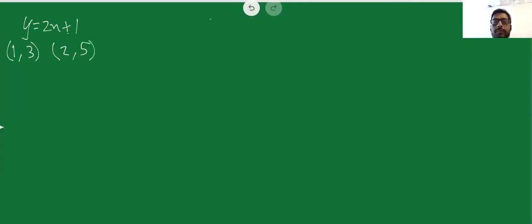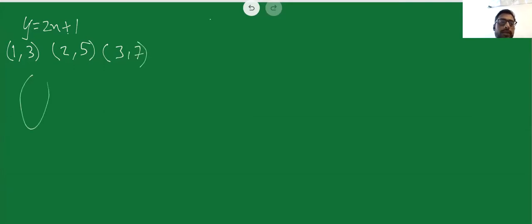Okay, so consider one equation, y is equal to 2x plus 1. If I substitute x is equal to 1, what would be the value of y in this case? The value of y would be 2 into 1, 2, plus 1, that is 3. So when I say that x is 1, the value of y becomes 3. Suppose I say that in this particular case, x is equal to 2. If I put x is equal to 2 in this equation, the value of y is going to be 2 into 2, 4, plus 1, which is equal to 5. If I put x is equal to 3, the value of y is going to be equal to 2 into 3, 6, plus 1, 7.